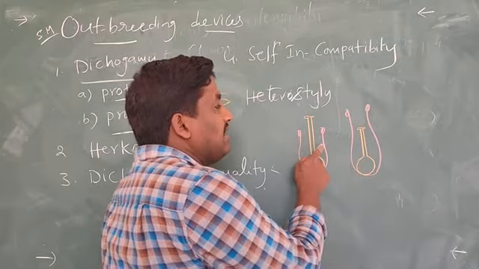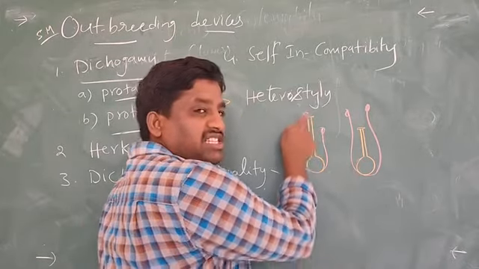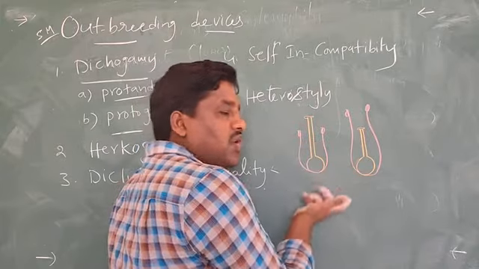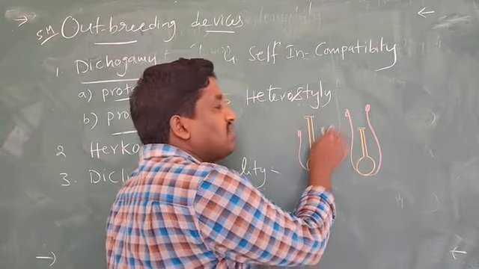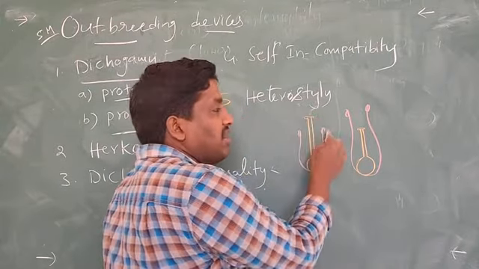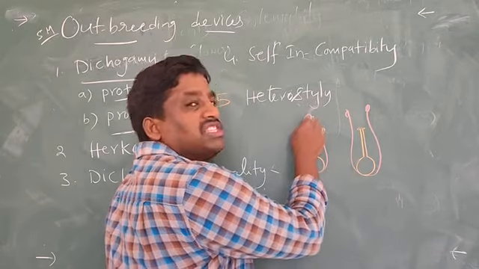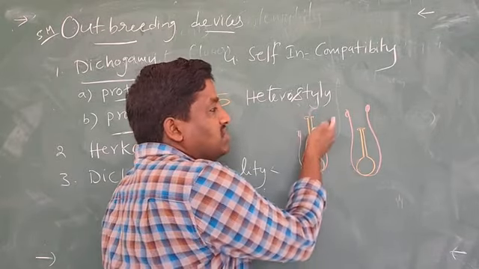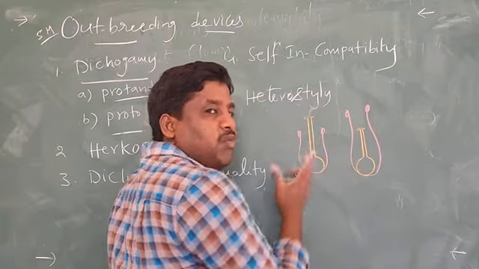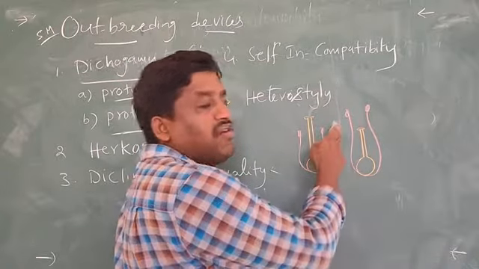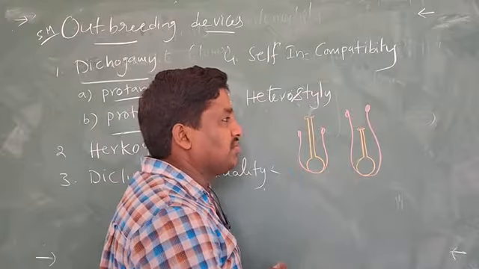So the style and stigma are different in height here. So the pollen grains do not reach the stigma, and that's why self pollination is prevented and cross pollination is favored.